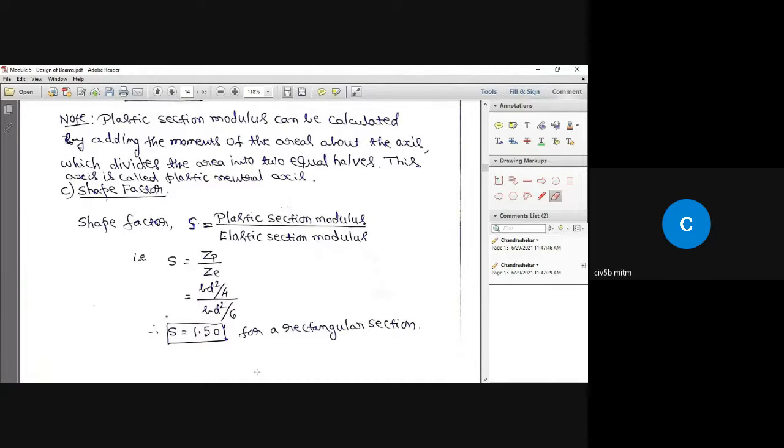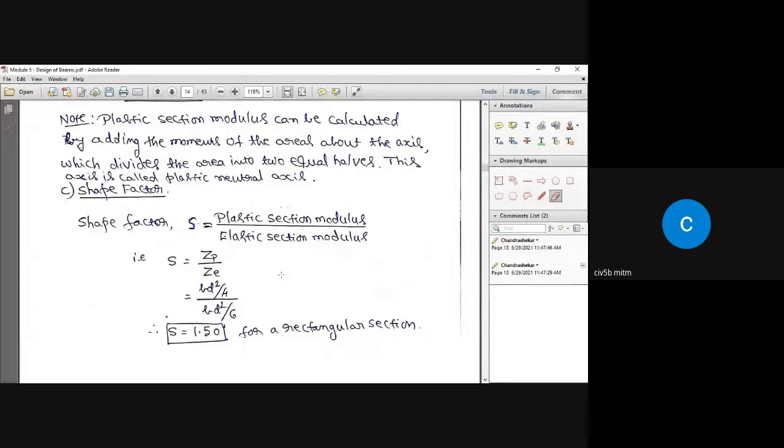So is this efficient? No, I don't think it is efficient. Okay. An efficient section is one wherein the shape factor is closest to 1. If it is beyond 1, say additional 10%, 20%, yeah, it is efficient. If it becomes 1.5, 1.6, 1.7, then the section is not efficient at all.